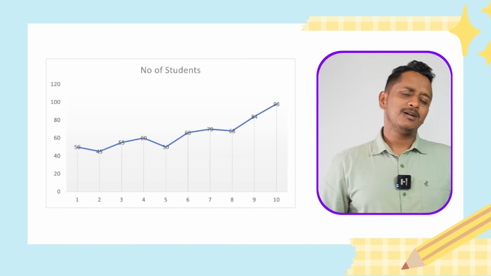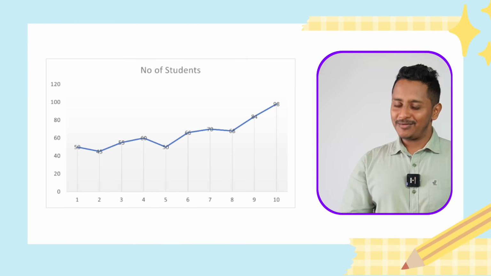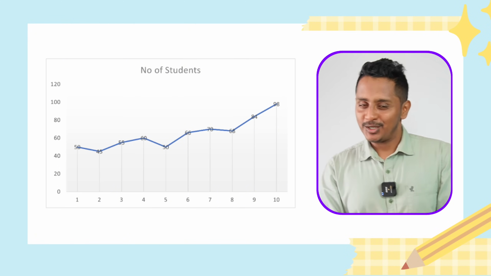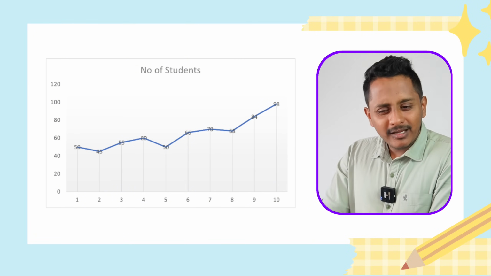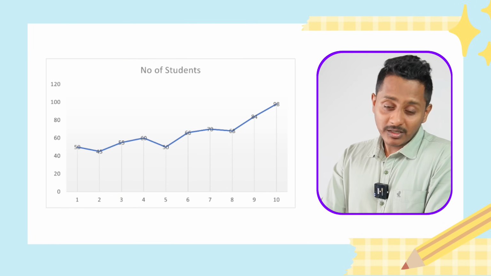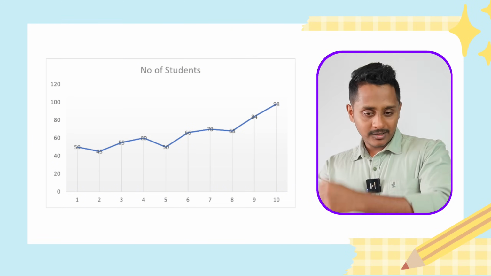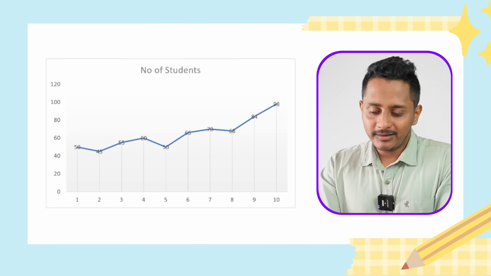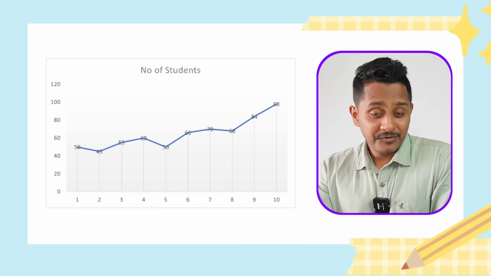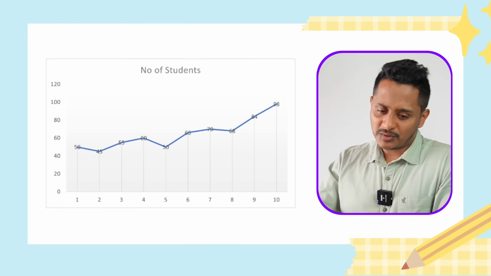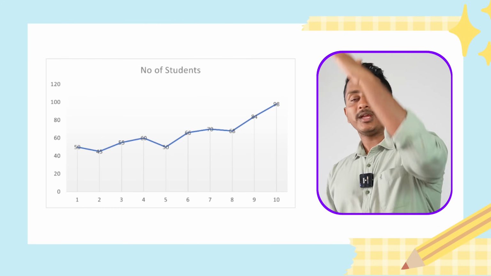We will take up a line graph before we end the video. This is the line graph, number of students, nothing else is given. 25 seconds, let's make use of it. Number of students probably attending the, I'm not sure what it is. I will consider it as first standard, second standard, third standard, that way. 10th standard, there are 98 students. 5th standard, there is 50% of the students, and first standard also 50% of the students. Overall, this is going up.